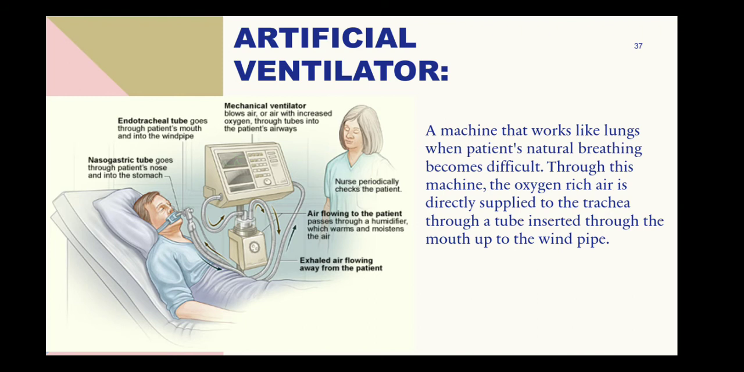The last topic over here is the artificial ventilator, a machine that works like lungs. So when your own lungs are not functioning efficiently, you use this external machine to act like lungs for the patient. So it is a machine that works like lungs when the patient's natural breathing becomes difficult. Through this machine, the oxygen-rich air is directly supplied to the trachea, where a tube is inserted through the mouth up to the windpipe. And now how does this happen? Through a tube inserted through the mouth.